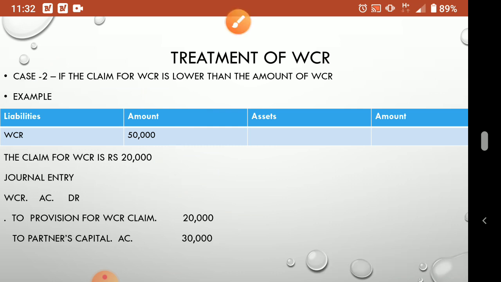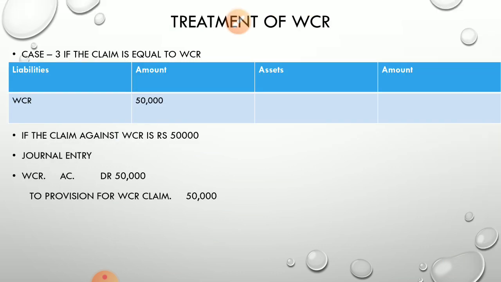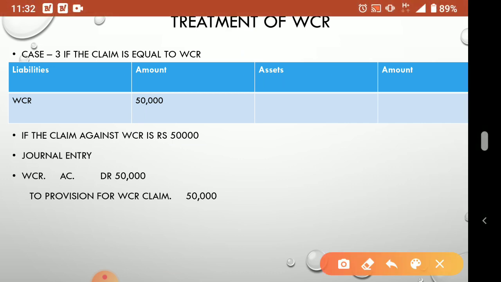So if there is a claim but the claim is lower than the WCR. Okay, now the third case. In the third case you will see if the claim is equal to WCR.